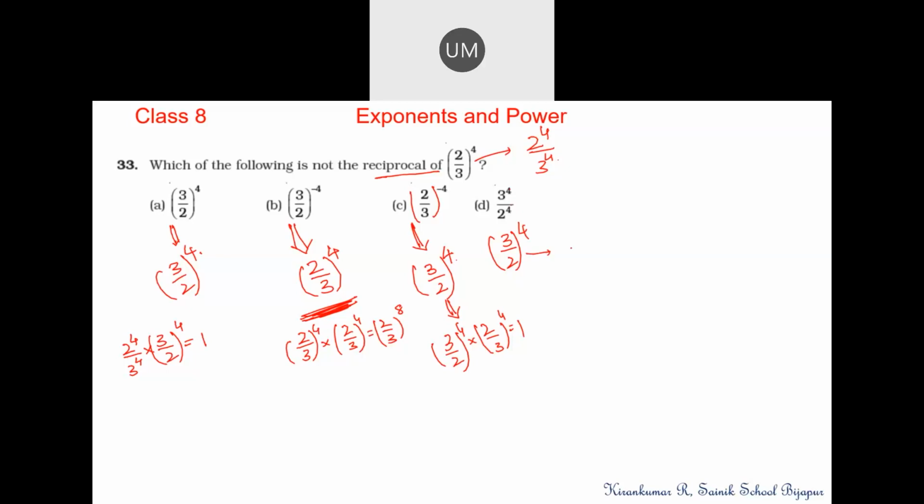So in all the cases except option B, the product is becoming 1. So it means that this is not a reciprocal. Understood? I have completed all the questions related to objective type.